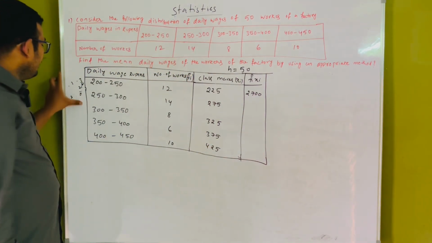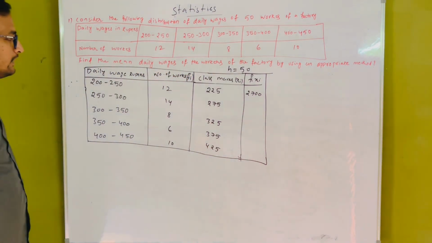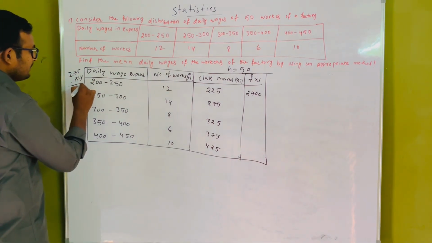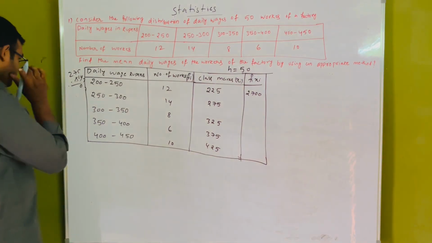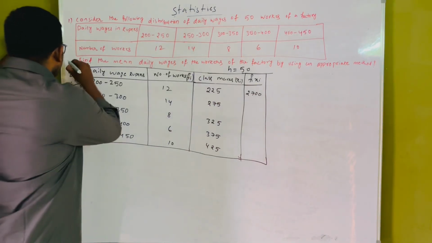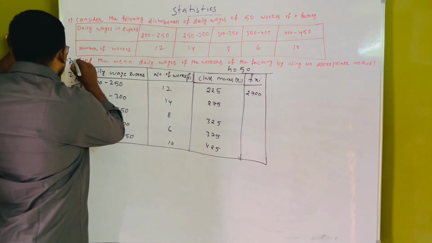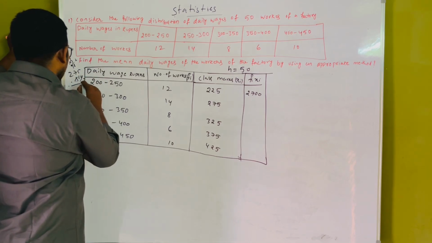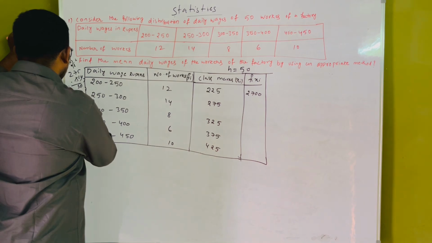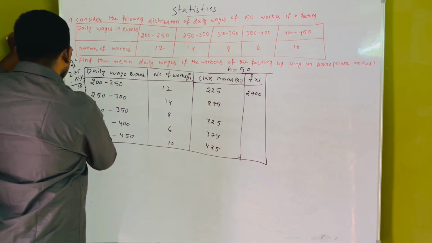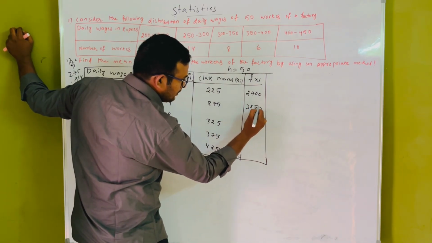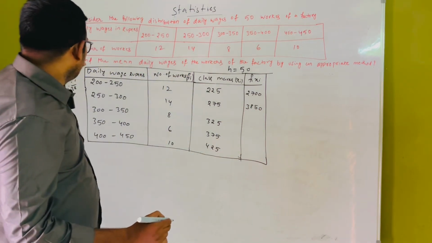2700 we will get. And another one we can do the same way. 275 into 14. 14 5s are 70. 14 7s are 98. 98 plus 7 is 105. We'll get 10 here. 14 2s are 28. 28 plus 38, we'll get the value 3850.